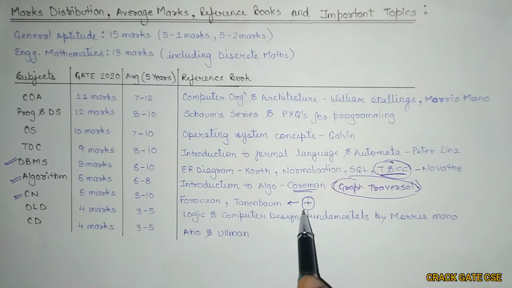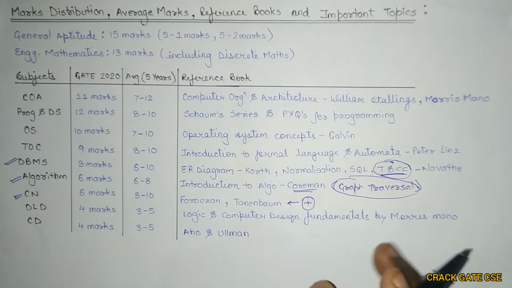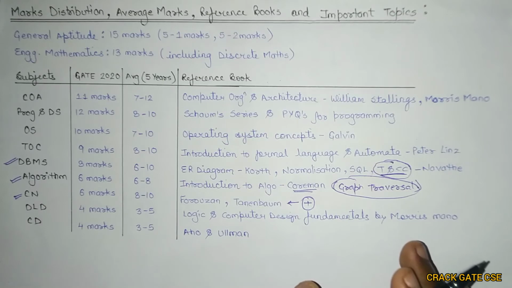The new topics which are added in computer networks are considered to be important, because if any organizing institute is making a change in a particular syllabus, that means they are adding the important topics and removing the unnecessary topics. So if there is an addition in the computer networks syllabus, do not skip those newly added topics, because there is a high probability that we will be getting questions from that section as well.